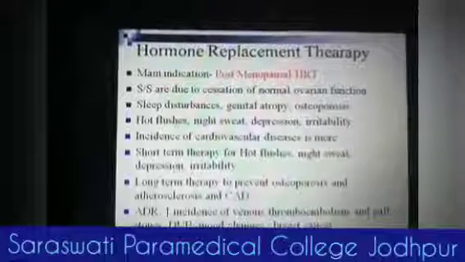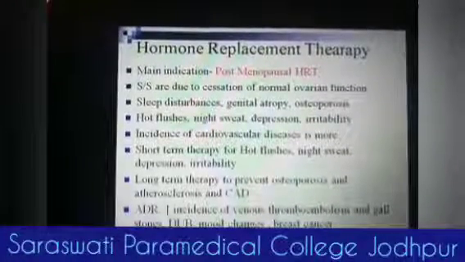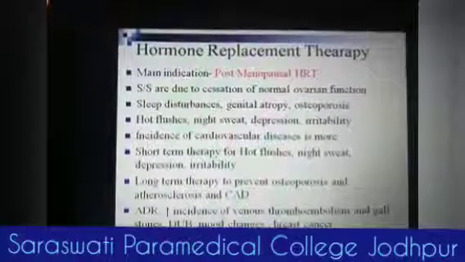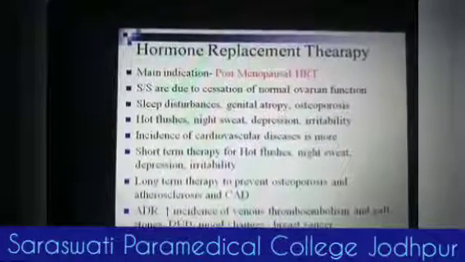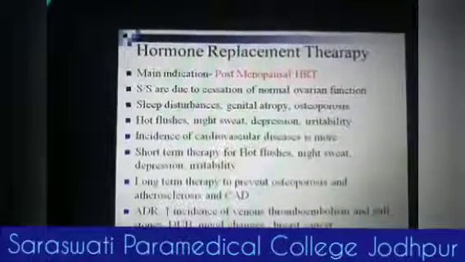There is also an increased chance of cardiovascular diseases in the postmenopausal phase because of cessation of normal ovarian function.